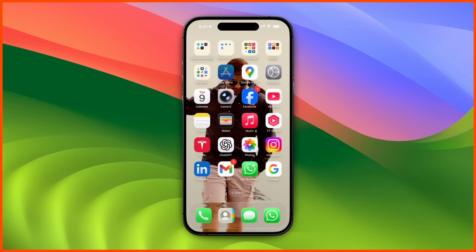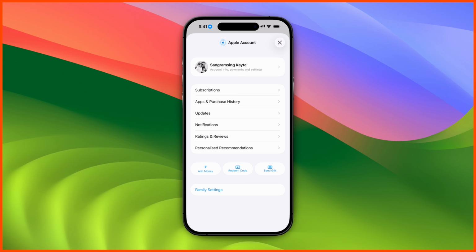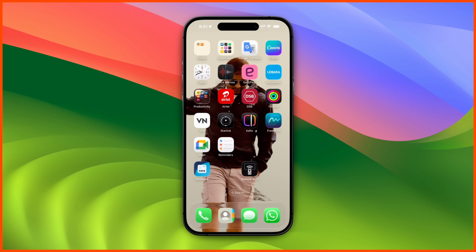Next feature comes in the App Store. If you open the App Store and click on your profile picture, look at this, some graphical representation they are changing: add money, redeem code and gift. Previously this was in one line only, so this is a small update, but it's a really impressive update we are receiving here. Next feature comes here, look at this, free from application, new icon we are receiving here.